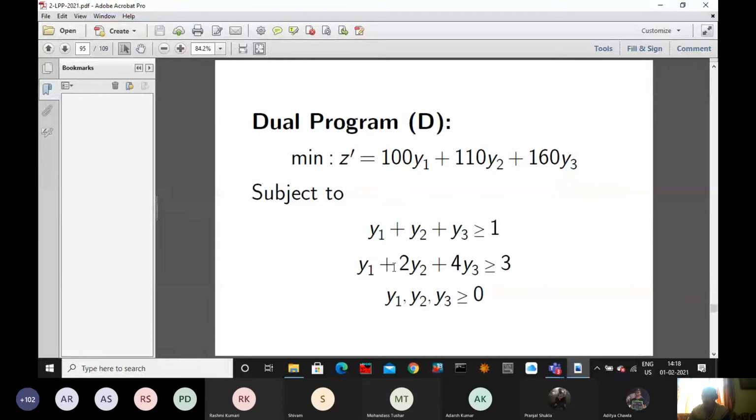Dual simplex method. We will discuss it after learning thoroughly about the duality theory. Then we will learn about the dual simplex method. Once you have learned the dual simplex method, you will not use the big M method or the two-phase simplex method. But there are questions, so you have to learn. If I am asking you to solve it, you will solve it.